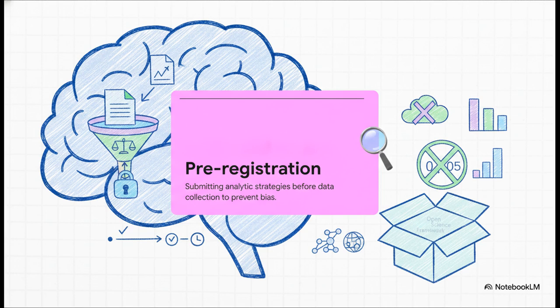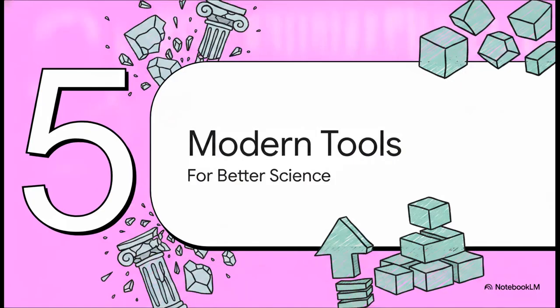Pre-registration. This is a real game changer. It means researchers lock in their entire plan, their hypotheses, their sample sizes, the exact data analytic strategies on platforms like the Open Science Framework before they collect a single drop of data. It forces absolute transparency and completely strips away the temptation to manipulate or p-hack the data just to hit some arbitrary threshold. Section 5. Modern tools for better science.